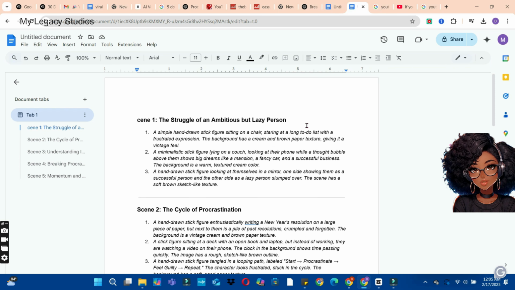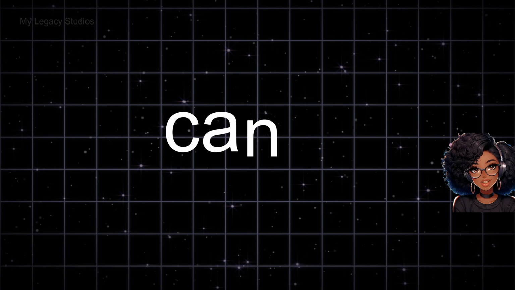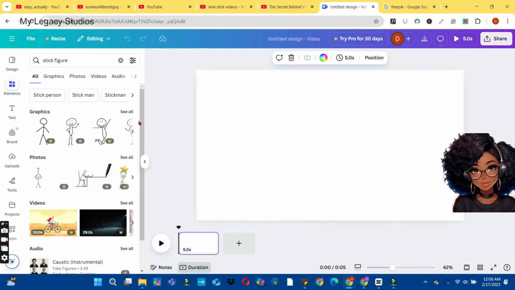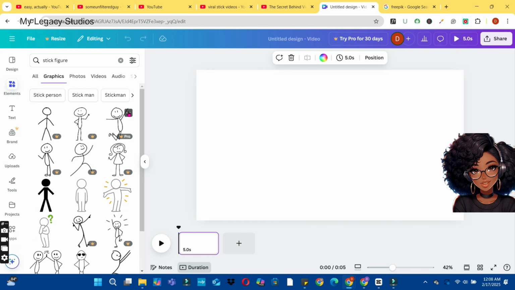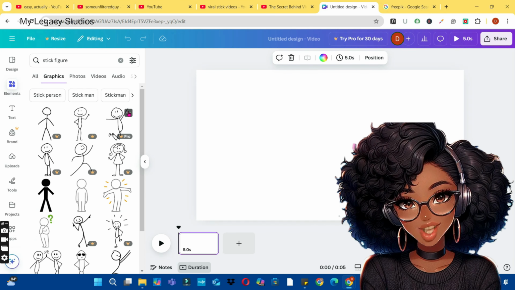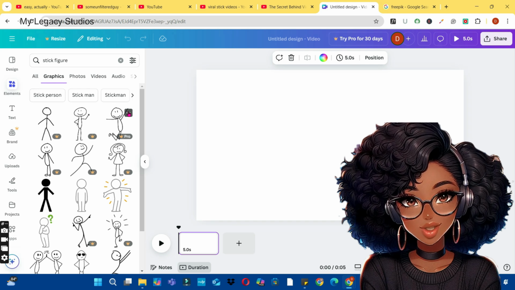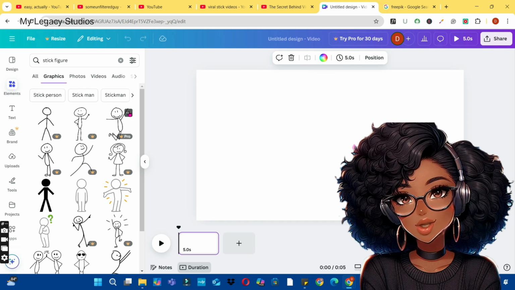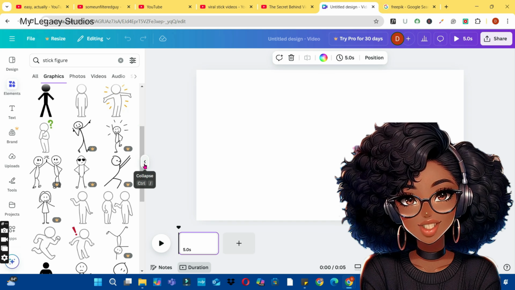The next step we are going to take from here is to start generating our images. There are so many methods you can use to get your stick images for your videos. The first method is by using Canva. The only reason why we are not going to use Canva is that most of these images are premium images that we will need to be on the premium plan to access, even though some are free but some are not free.